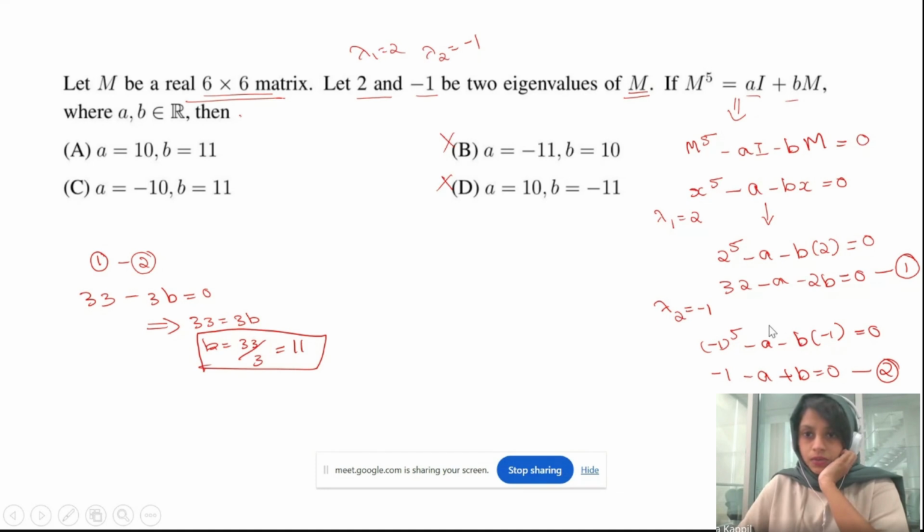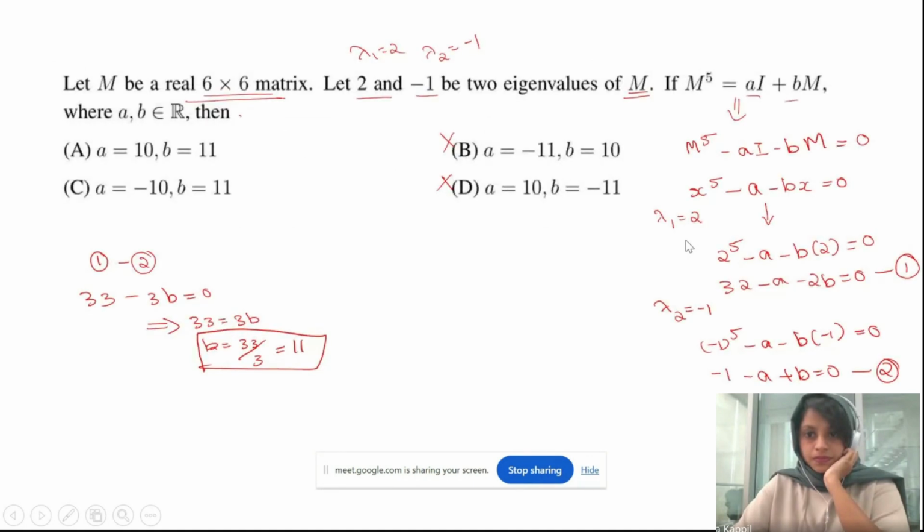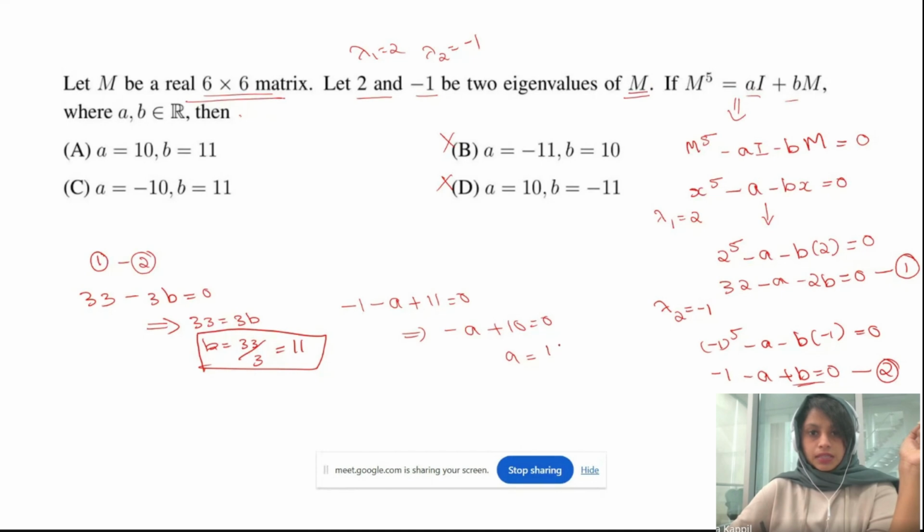So for that, let's see what will be the value of a. I think you can just substitute in either 1 or 2. I think equation number 2 is just easy for substituting. So it will be minus 1 minus a plus b. What is b? It is 11. It's equal to 0, which will be minus a plus 10 equal to 0. A will be equal to 10. Okay. So a is 10, b is 11. So option A is correct.